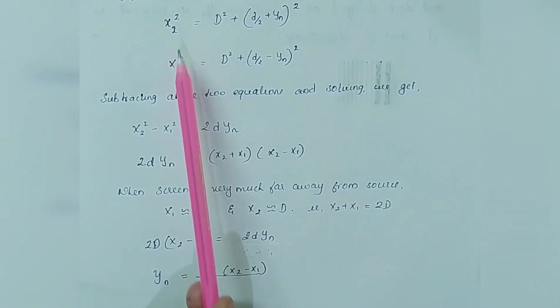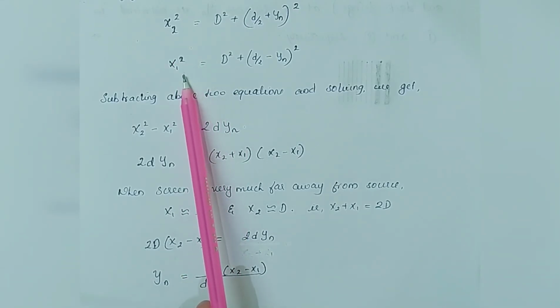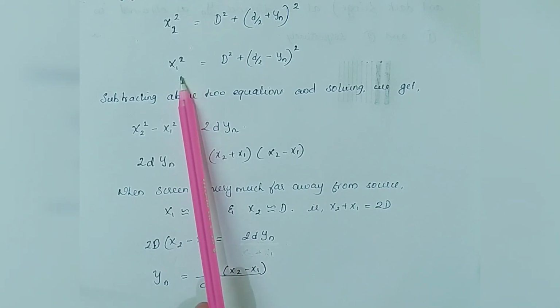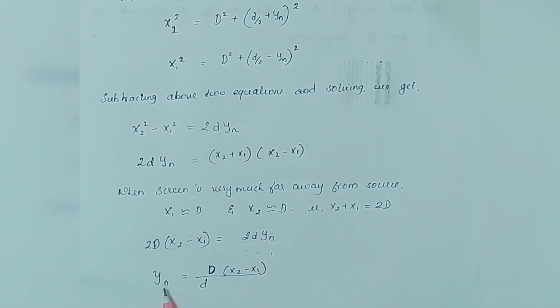By subtracting these two equations and solving, we finally obtain yn equal to capital D times (x2 minus x1) divided by small d, where x2 minus x1 is the path difference, and we have already seen that the path difference has certain conditions for constructive and destructive interference.